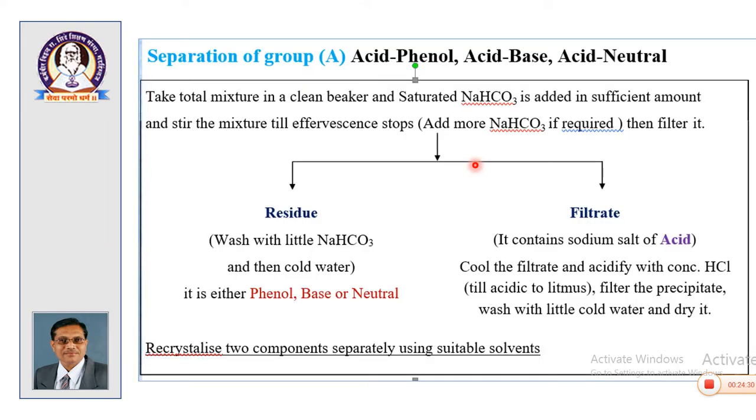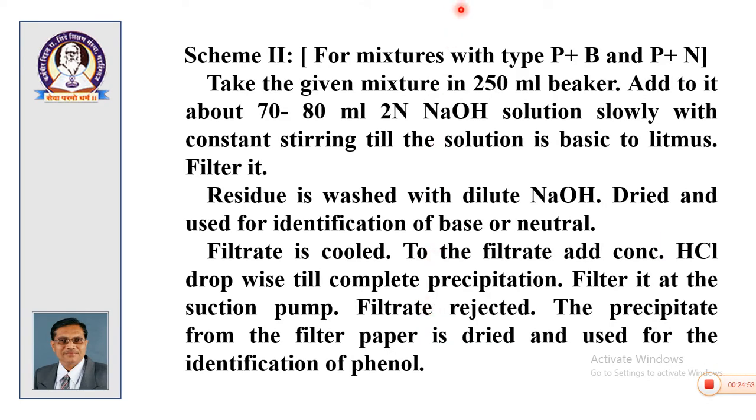Now, let us see the flow chart. This flow chart again explains the same. So, you treat the mixture, you get a filtrate, the filtrate is to be acidified, and we get the precipitate which is separated for identification of acid. The residue is to be tested for phenol, base, or neutral. Next, scheme 2.